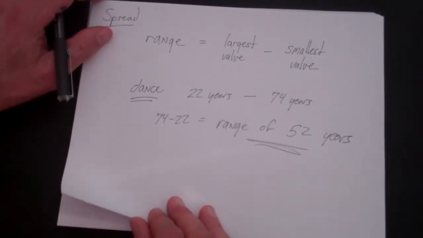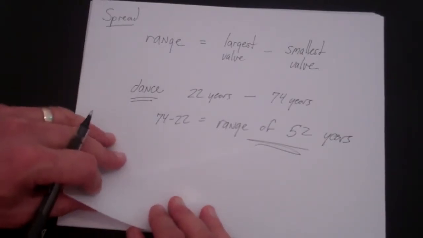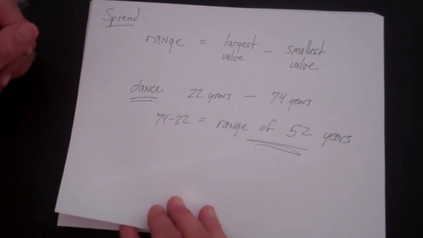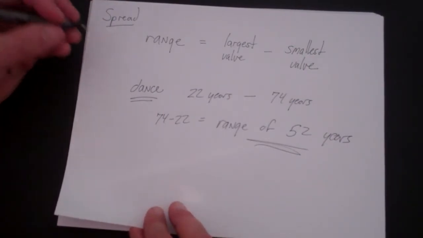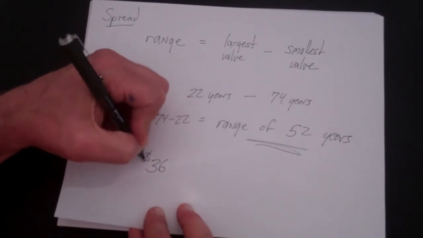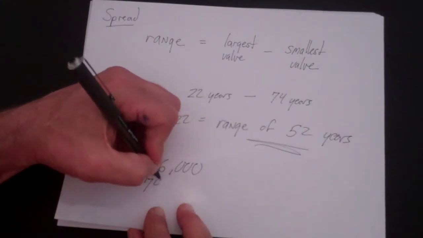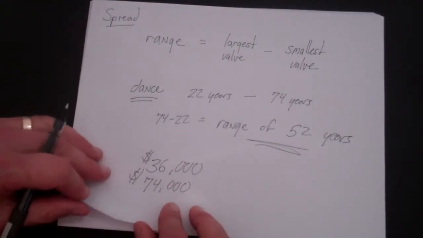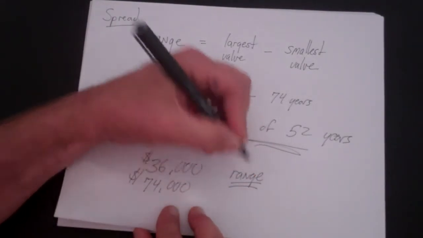Now, we haven't talked about what the mean is here because this is a measure of spread that doesn't have to do with the mean at all. Just what is the range? If you looked at teachers at the school that I work in, the lowest salary is probably $36,000 a year, and the highest salary is about $74,000 a year. I don't really know these numbers, I'm just making them up. They're roughly right. So what is the range of teacher salaries at my school?